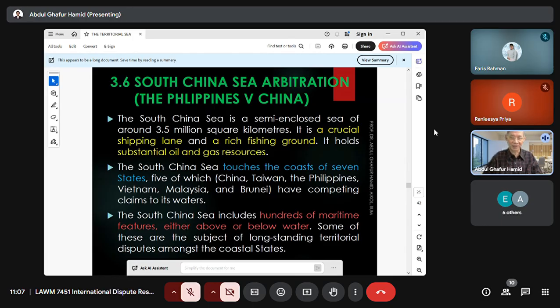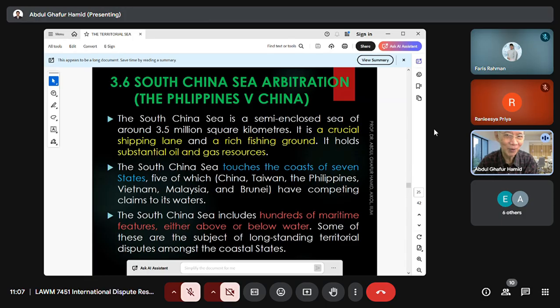What is the South China Sea? It is a very, very important area. Why is it important? Because there are 3-4 factors. This is a semi-enclosed sea. Semi-enclosed, not totally enclosed, half open, half enclosed. Around 3.5 million square kilometers, so big.